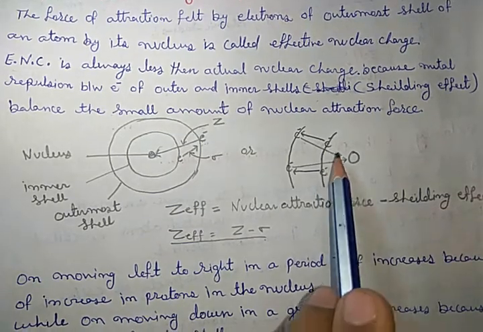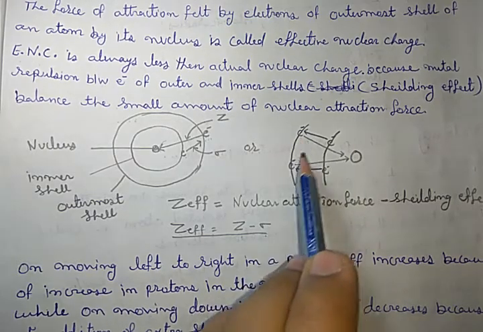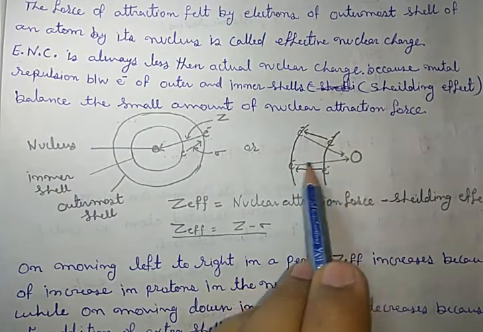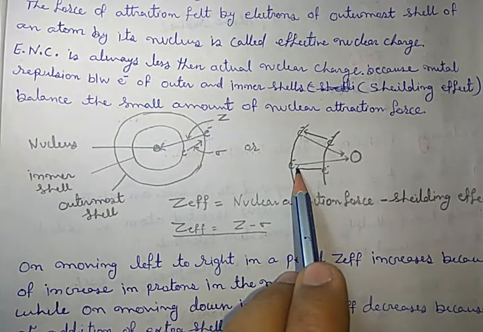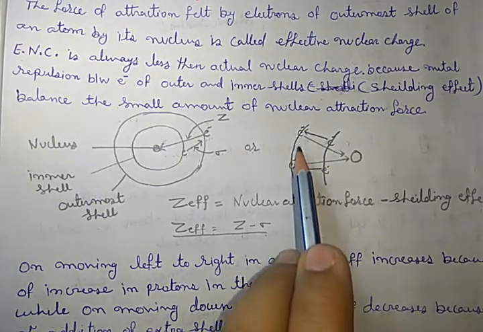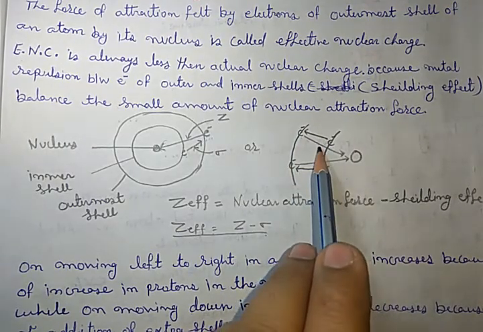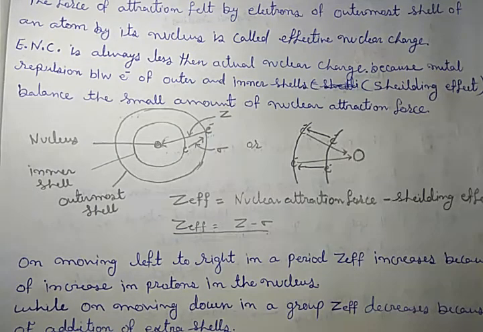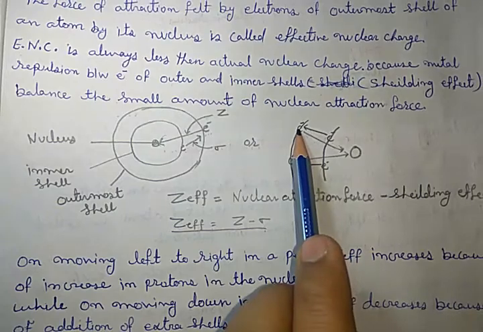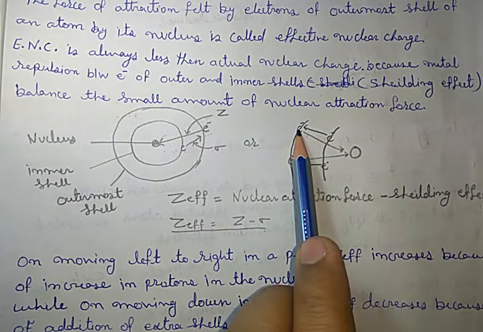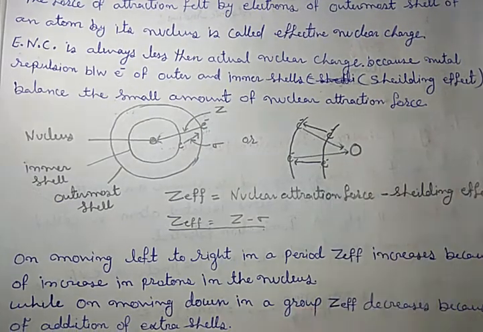In this diagram you can also consider that these are the outermost shell electrons. They are attracted by the nucleus, but the electrons of inner shells repel them. Because of that repulsion, these electrons feel less attraction force. This actual force they experience is known as effective nuclear charge.